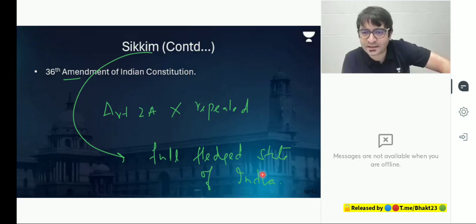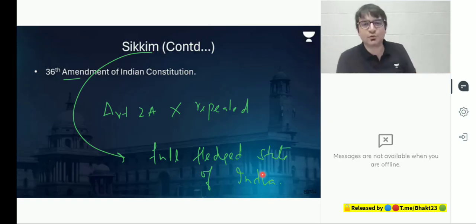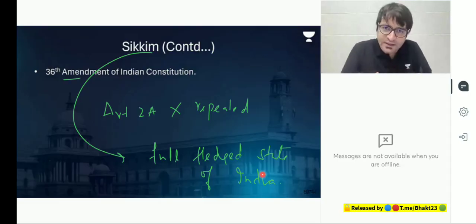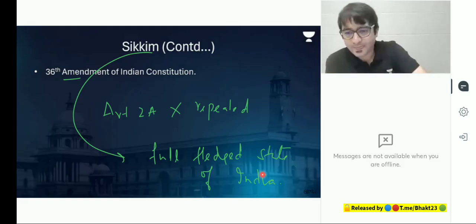What is the difference between admitting and establishment? I will tell you tomorrow. Tomorrow, let's meet at 6 o'clock. I'll tell you what is the difference between admitting and establishment. Admit basically means admit from outside. Sikkim was admitted from outside to become a state of India. Establishment is if we have union territories right now who are already part of India, and they can be converted into states, that means you're establishing states from union territories.